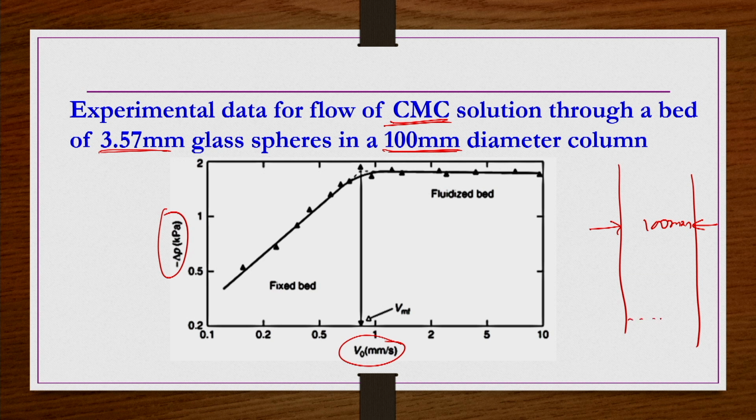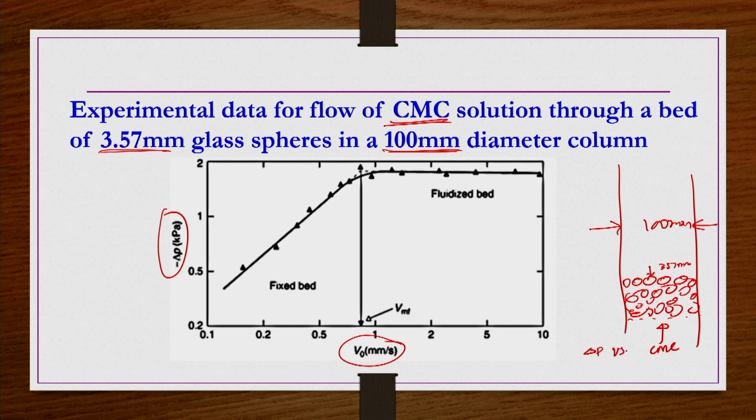In this column, at the bottom there is a perforated plate, and then these glass beads are packed to a certain initial height like this. Compact packing was done using these glass particles of 3.57 mm. And then through the bottom they allowed CMC solution to flow upward, and then experimentally